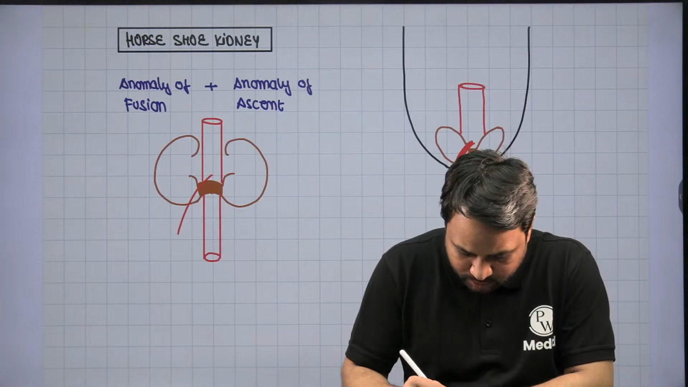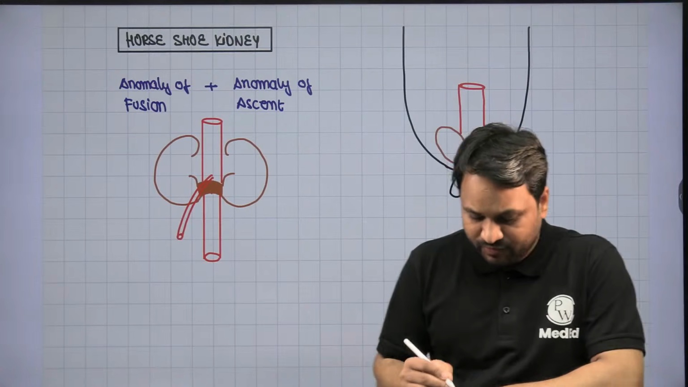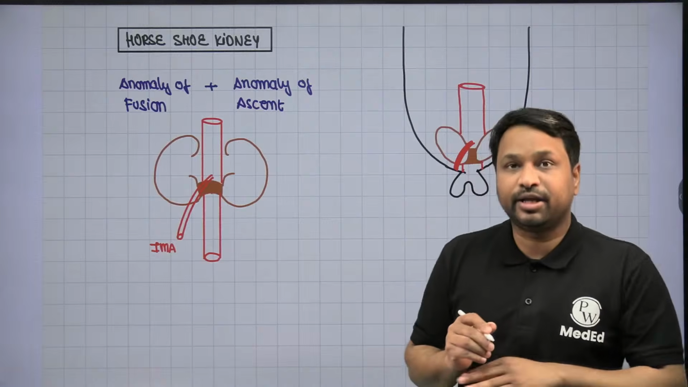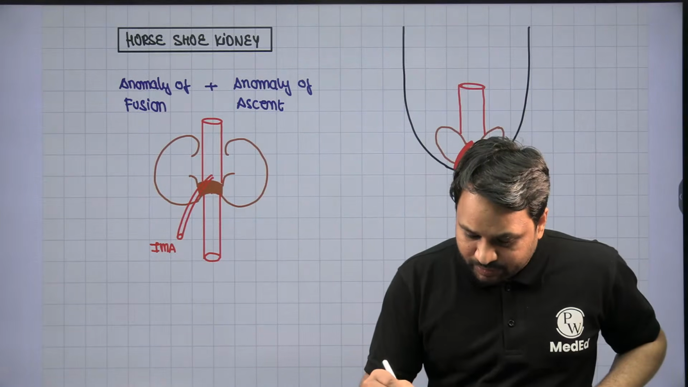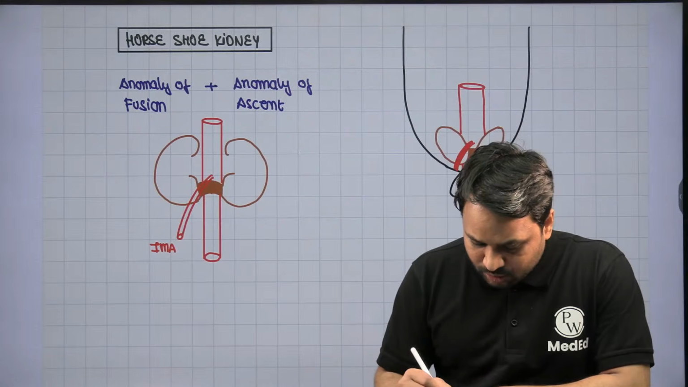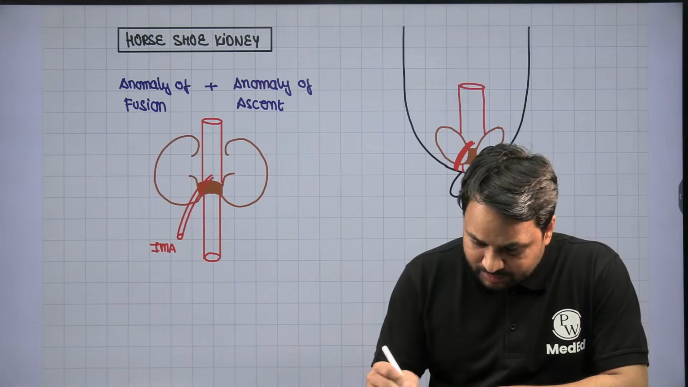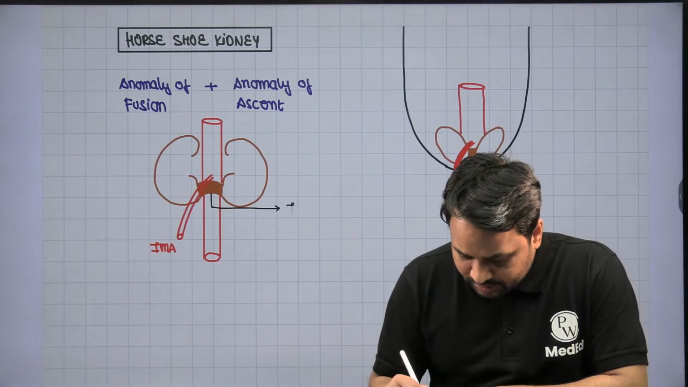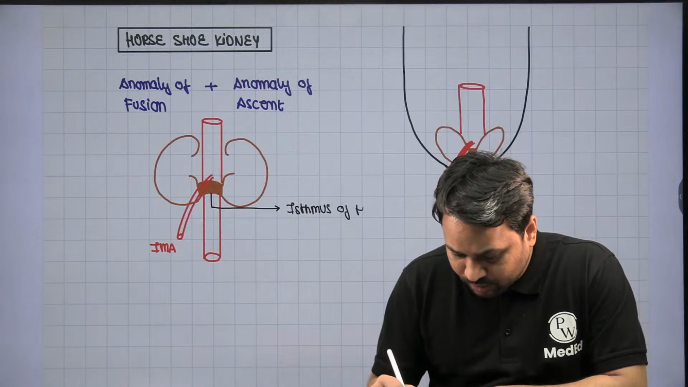Dead in the center, you have the aorta, and on top of the aorta you see the inferior mesenteric artery. It is the inferior mesenteric artery which is preventing its ascent. Usually when you talk about it, they just ask you the various components. This is what we call the isthmus of the horseshoe kidney.